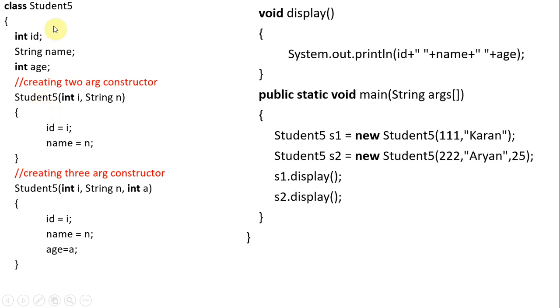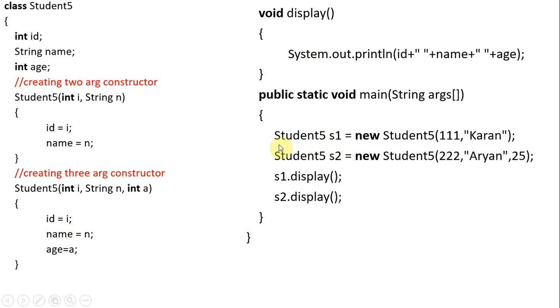So more than one constructor is nothing but constructor overloading. Constructor overloading means more than one constructor with the same name, but they differ in the parameters. And we have another method, display, for displaying the data.